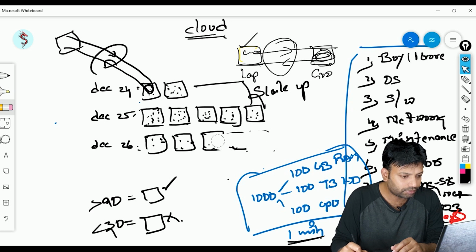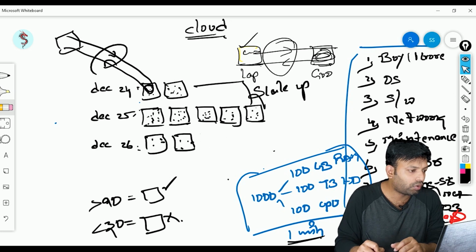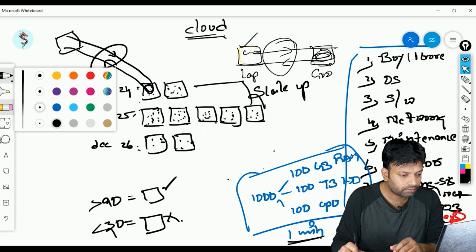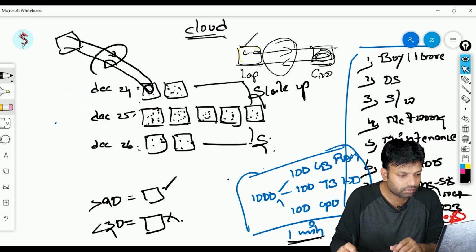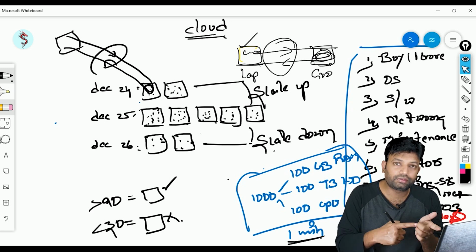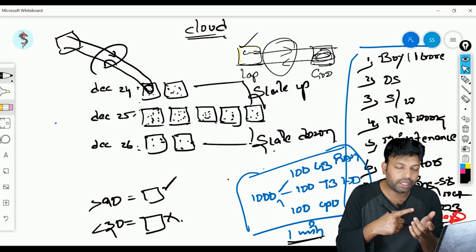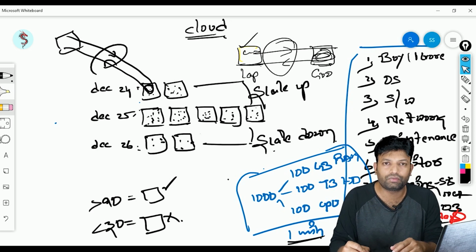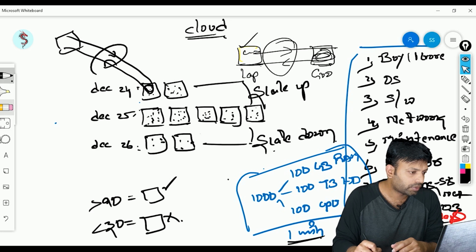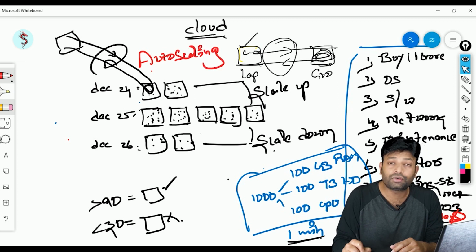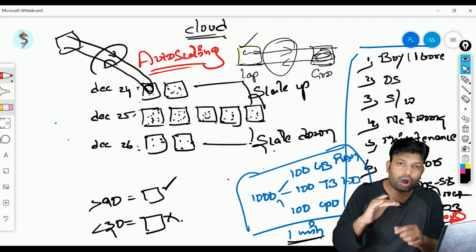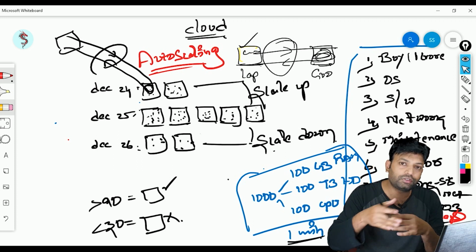So here I am removing the servers. So this is what scale down. Okay. This concept we can achieve by using one of the famous Amazon Web Services, that is auto scaling. Auto scaling is one of the Amazon Web Services. Automatically servers will be launched, automatically servers will be terminated.